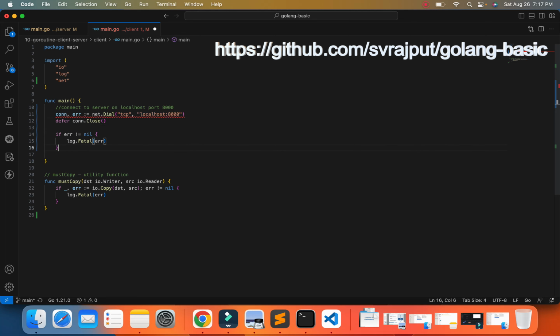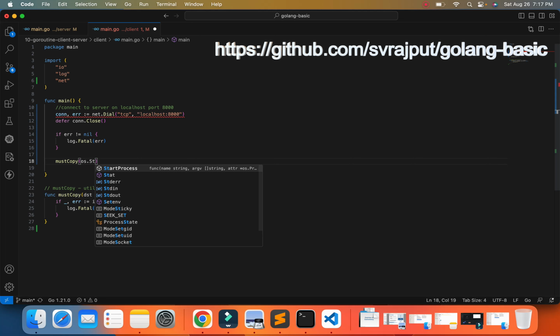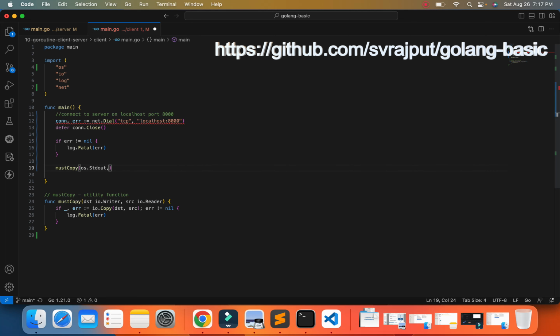So when the main program completes the execution, it will close the connection object. And now once we already have a connection object, we will use io.Copy to copy the source data into the destination. So destination is our os.Stdout, and source is the connection object.